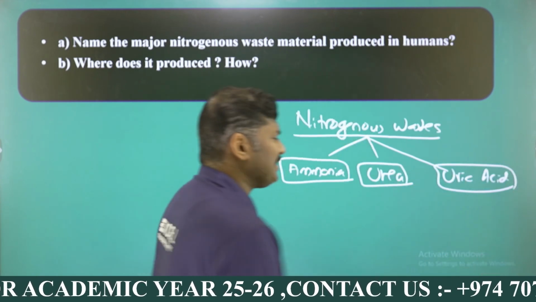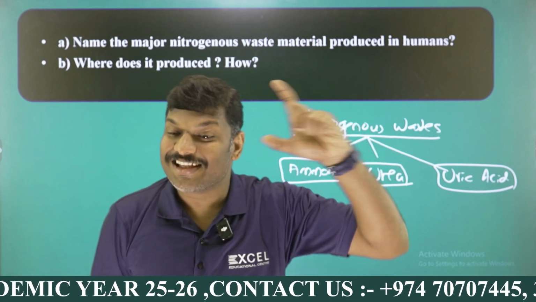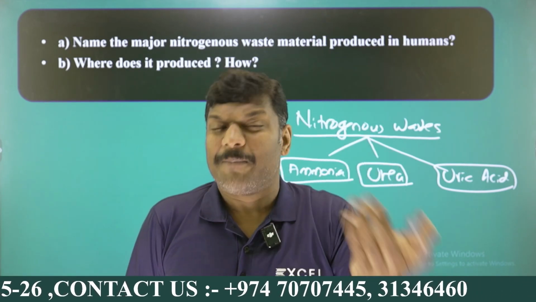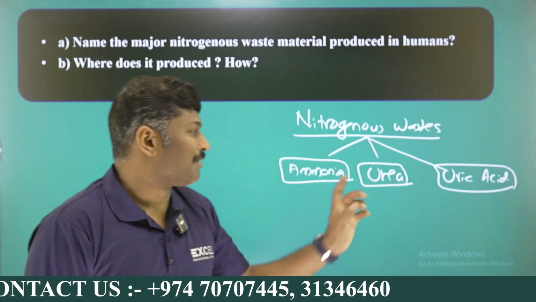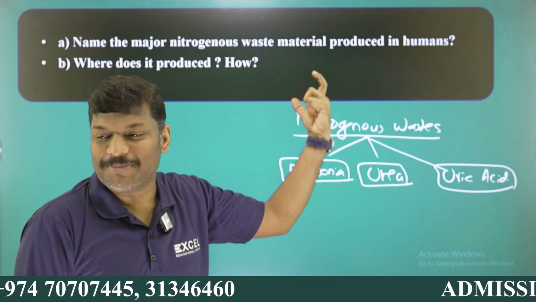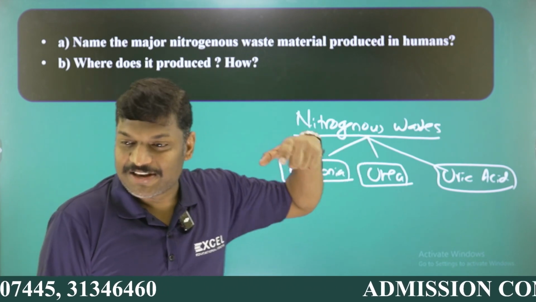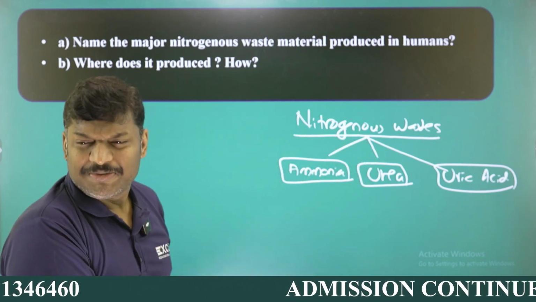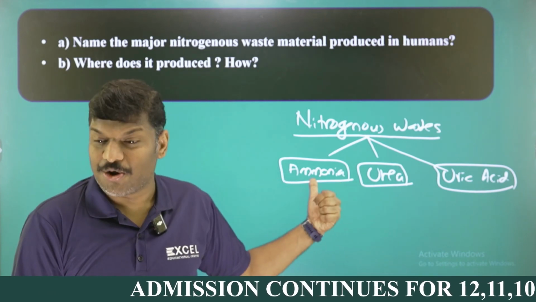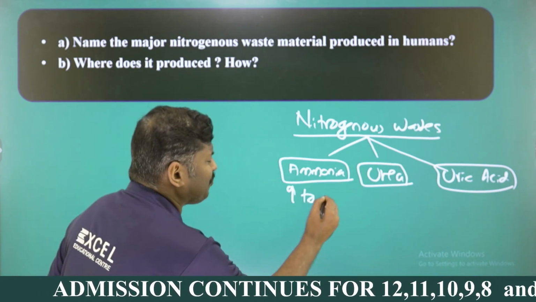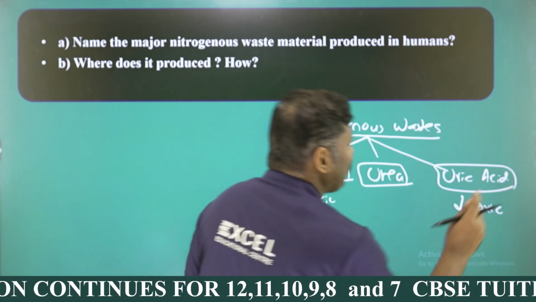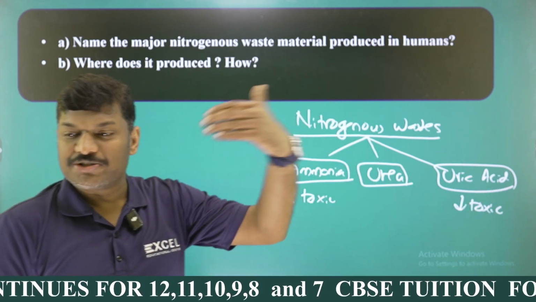You are familiar with the terms, my dear students. All contain nitrogen. That's why they are called nitrogenous waste materials. Carbon dioxide is a waste in our body, but it is not a nitrogenous waste material, because carbon dioxide does not have nitrogen. Nitrogenous waste materials are those which have nitrogen: ammonia, urea and uric acid. Among the three, which one is the most toxic, and which is the least toxic? The most toxic one is ammonia, and the least toxic one is always uric acid.